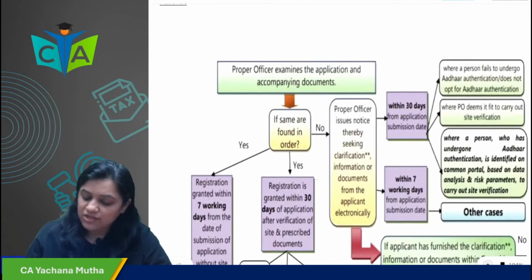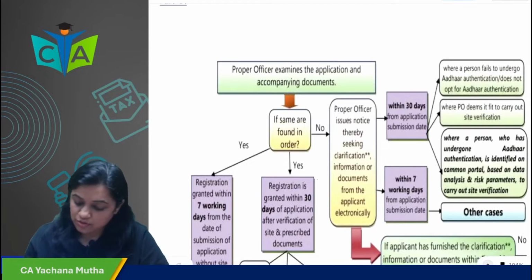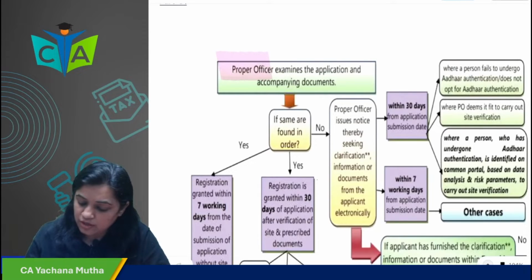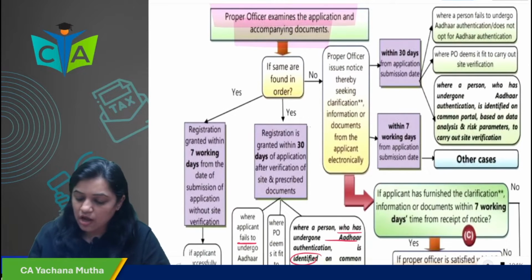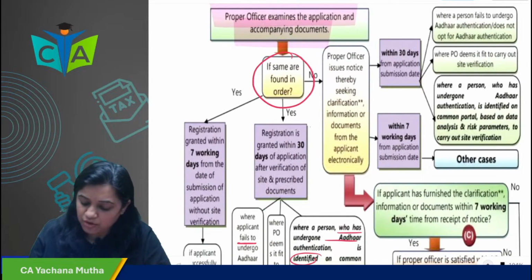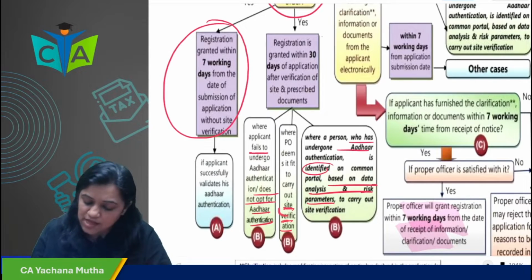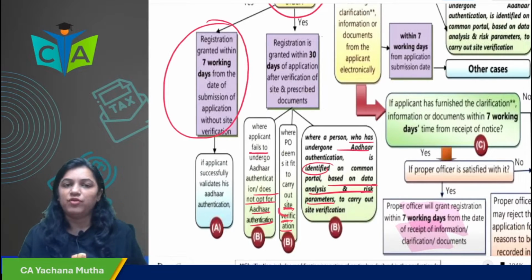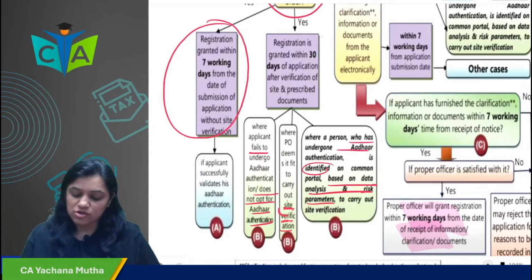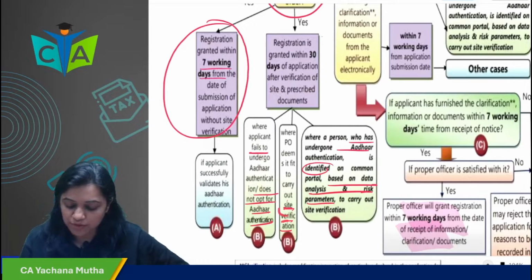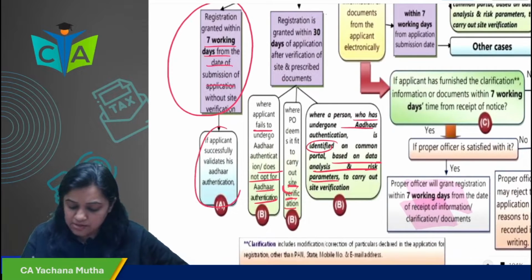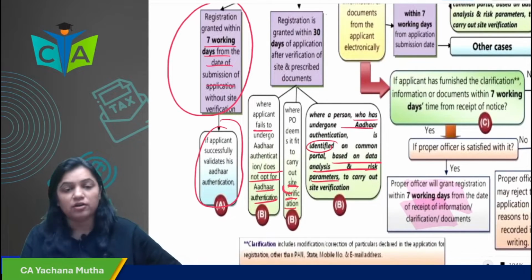Now your application is forwarded to the proper officer. Okay, now what will your officer do? He will examine the application and accompanying documents. If the same are found in order, then registration will be granted within 7 working days from the date of submission of application, without site verification, if the applicant successfully validates his Aadhaar authentication.